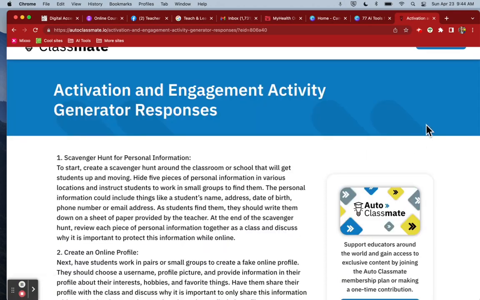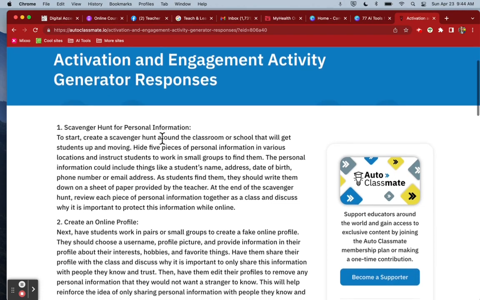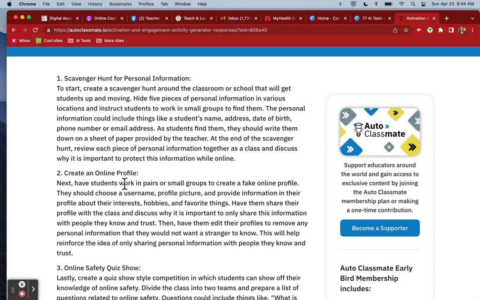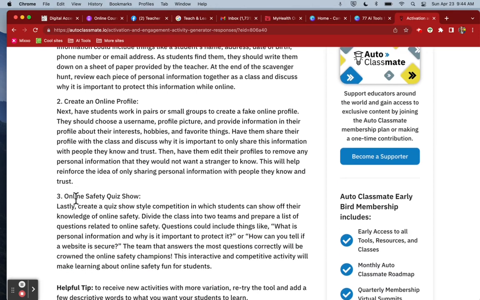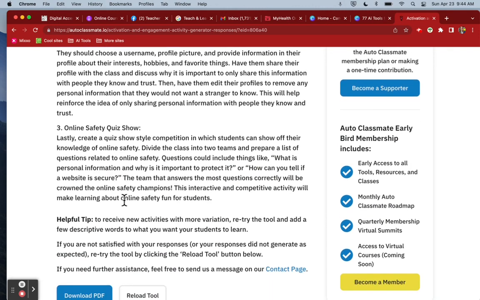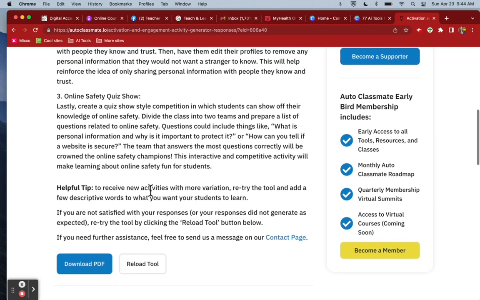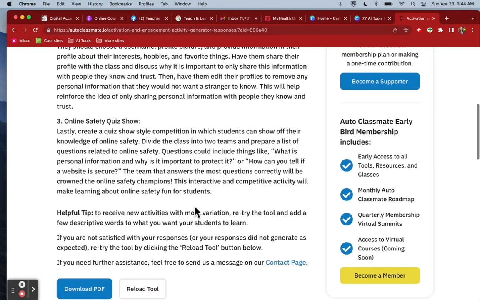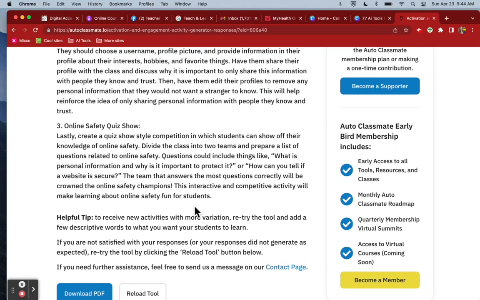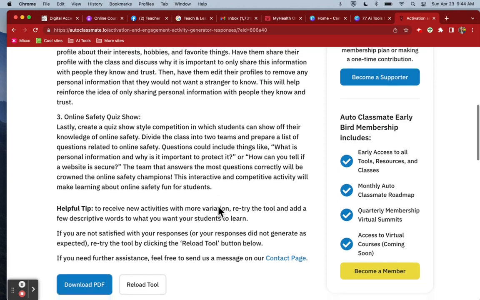So it came up with 3 activation or engagement activity responses or suggestions. The first is a scavenger hunt. The next is having the students create an online profile. And then the third is creating an internet safety or an online safety quiz show. So you can go through and read the 3 activities that have been suggested.